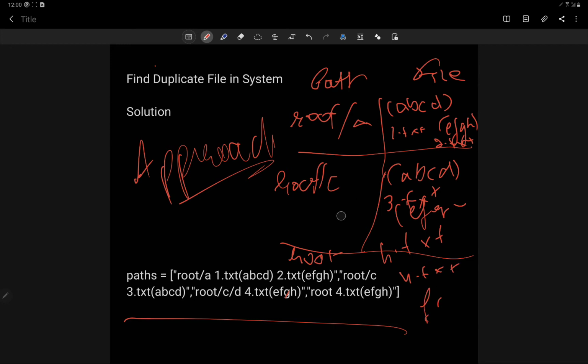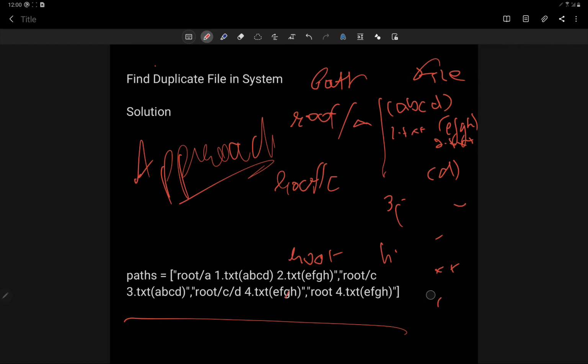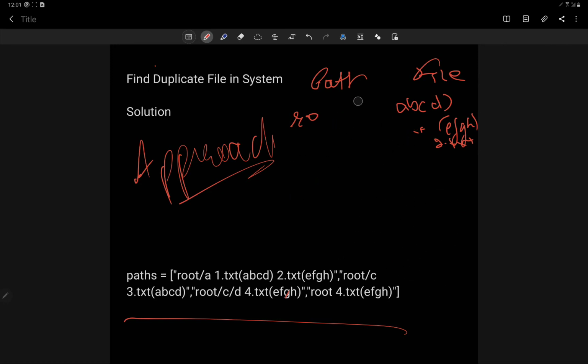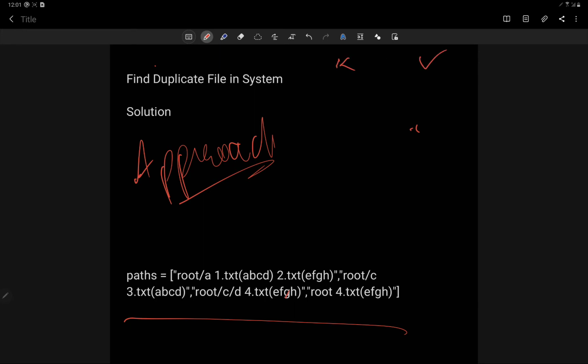Now, just believe me that we have sorted this data. Now when it is sorted, how we are going to solve the question, that is the main thing over here. So suppose we have a hash map containing key and value pairs. What would be the key? The key would be the thing we have to find the duplicate of, and in this question we have to find the duplicate of the content.